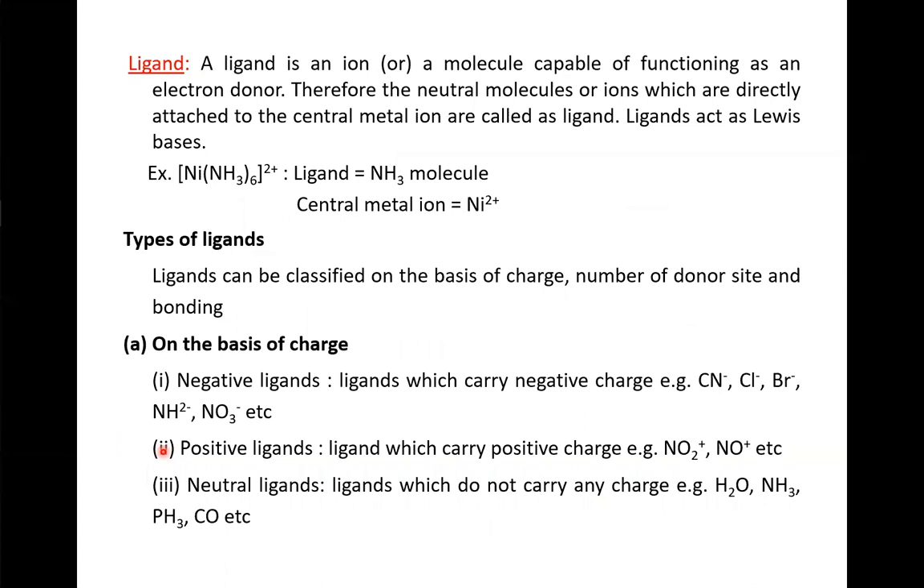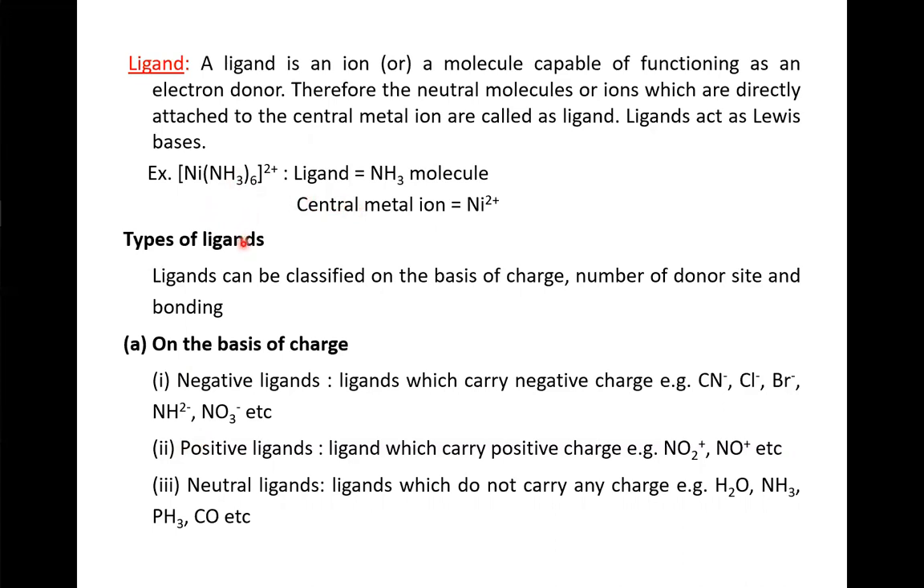Ligands. A ligand is an ion or a molecule capable of functioning as an electron donor. Therefore, the neutral molecules or ions which are directly attached to the central metal ion are called ligands. These ligands act as Lewis bases. Example, [Ni(NH3)6]2+. In this complex ion, NH3, that is the ammonia molecule, is a ligand, and Ni2+ is the central metal ion.